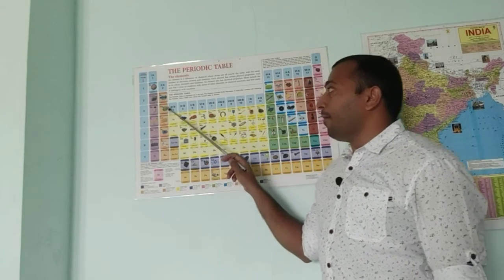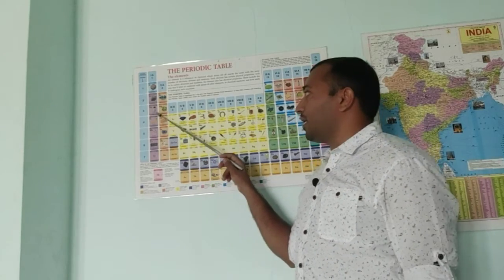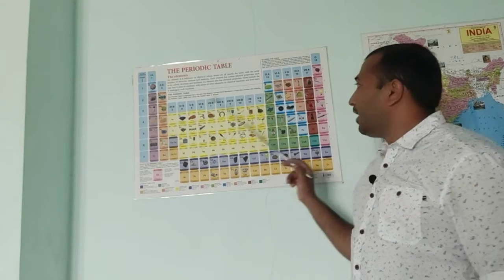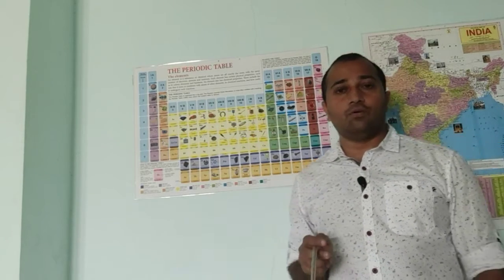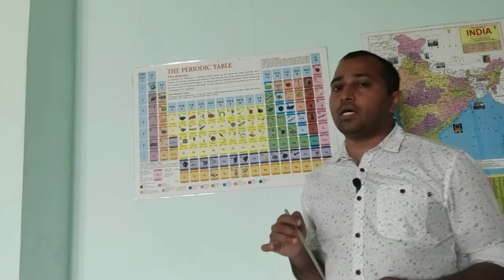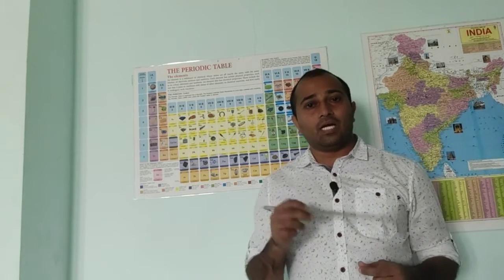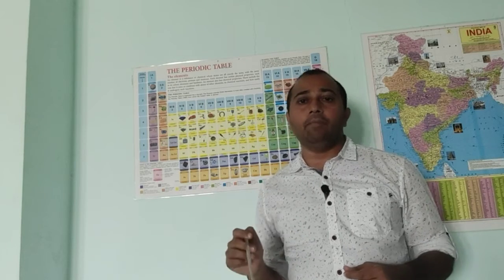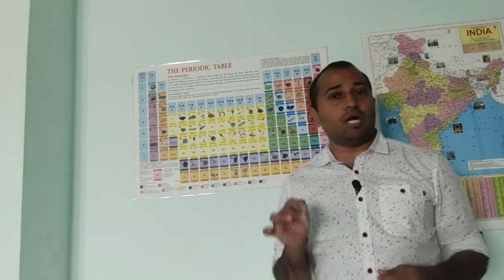And we have beryllium, which is found in ruby and aquamarine. Next we have boron, element number 5. Normally we have to remember the periodic table up to 20. There is an abbreviation for it: H, He, Li, Be, B, C, N, O, F, Ne, Na, Mg, Al, Si, P, S, Cl, Ar, K, Ca. You have to remember all those 1 to 20 elements in the same manner.